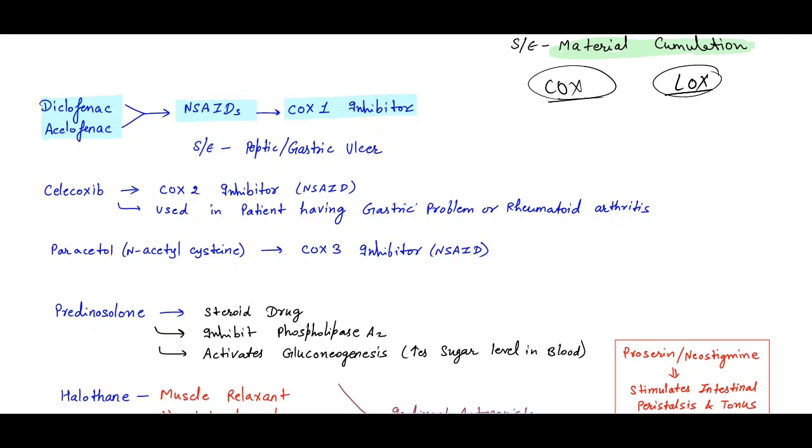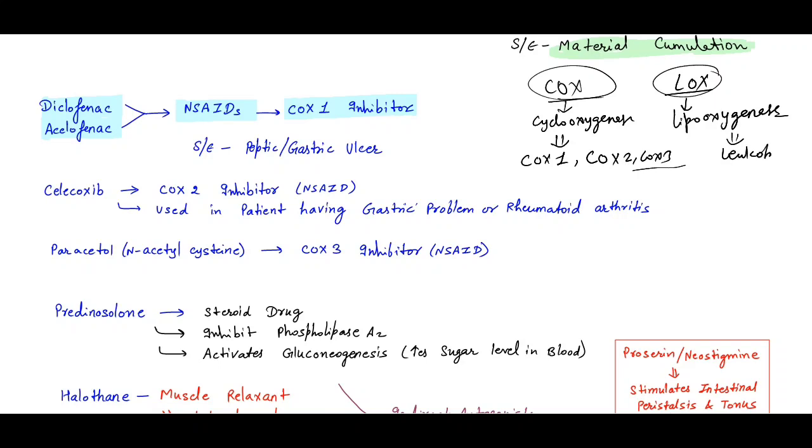COX means cyclooxygenase, these are enzymes, and lipoxygenase. Cyclooxygenase can be COX-1, which produces prostaglandins, prostacyclin and thromboxane A2; then COX-2 and COX-3. Lipoxygenase produces leukotrienes, which are involved in bronchoconstriction in the case of asthma.